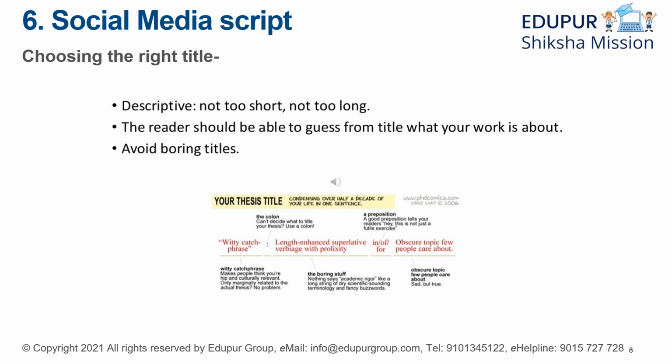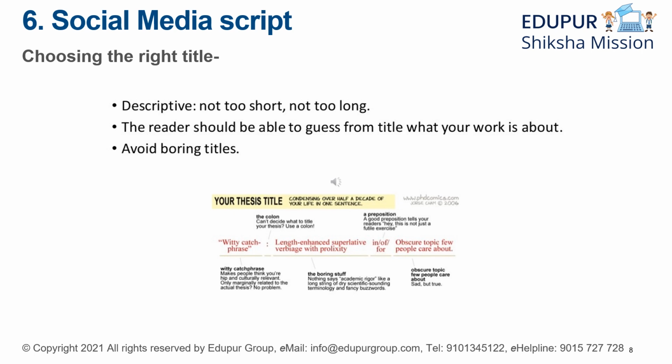So it's a length-enhanced superlative verbiage with prolixity. It has in, of, or for. It is an obscure topic few people care about. Okay. So it can be an obscure topic, but yet an interesting one, because by looking at the title, something might click in your head: what exactly is it about? I may not know about it.